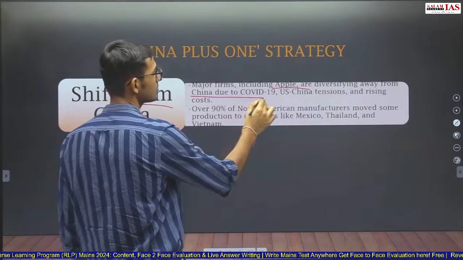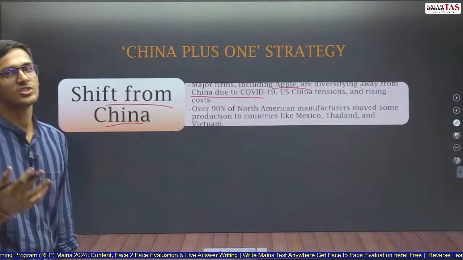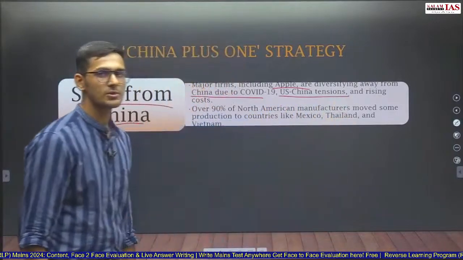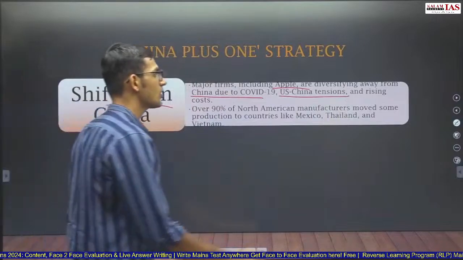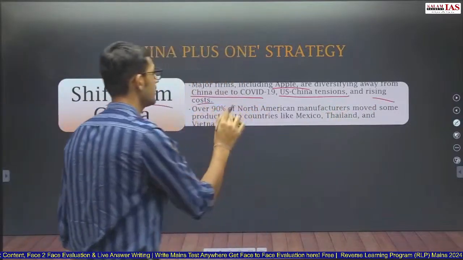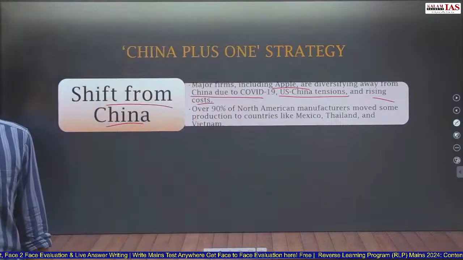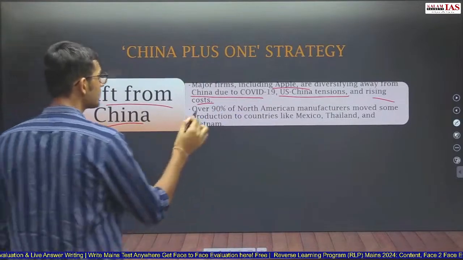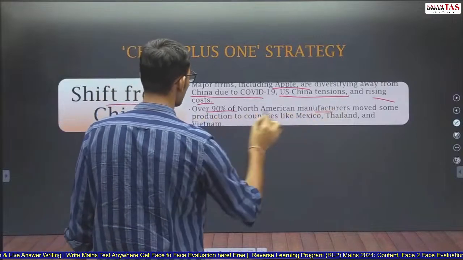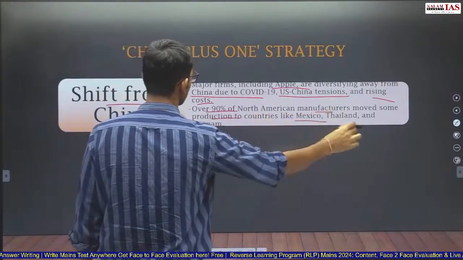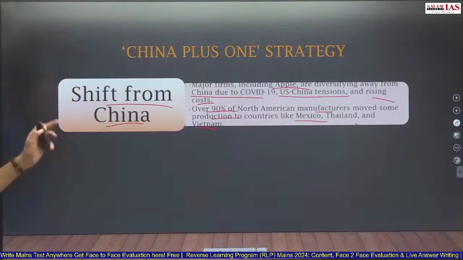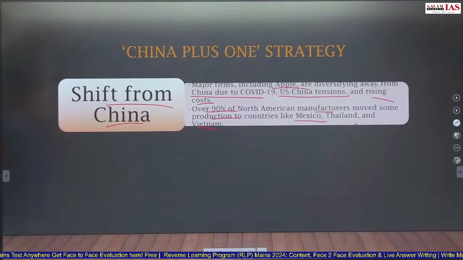First one is the COVID-19 restrictions which were very stringent in China, US-China tension, again the trade war between US and China, and rising cost. The rising labor cost in China is also affecting the production cost in China, and as a result the companies are moving away from China. Over 90% of North American manufacturers moved some production to countries like Mexico, Thailand, and Vietnam, as per the survey done in USA. So countries are shifting away from China.